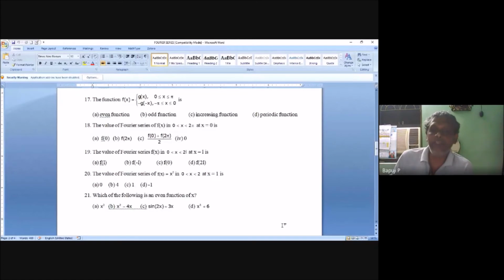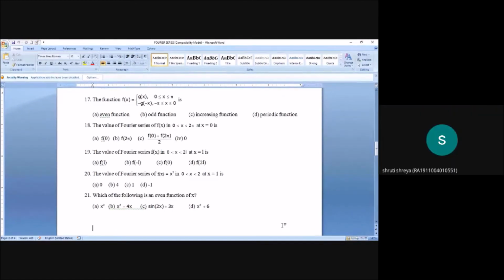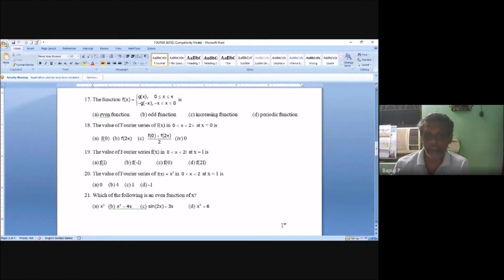Which of the following is an even function of x? X square minus 4x, sine 2x plus 3x, x cubed plus 6. Who is the even function here? Option A. Second one is neither even nor odd. Third one is odd function. D also neither even nor odd. So only A is the answer.